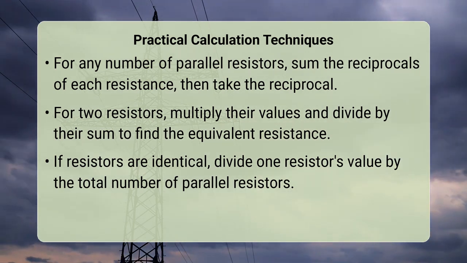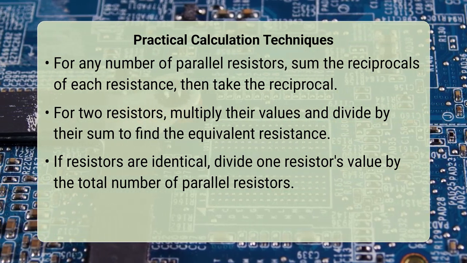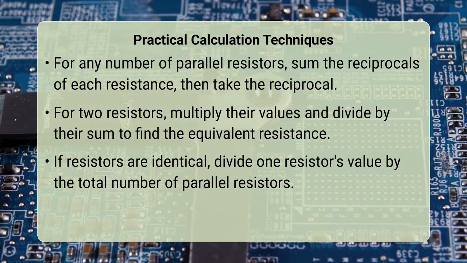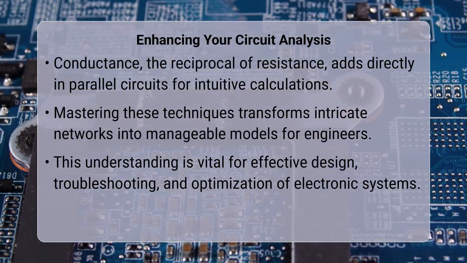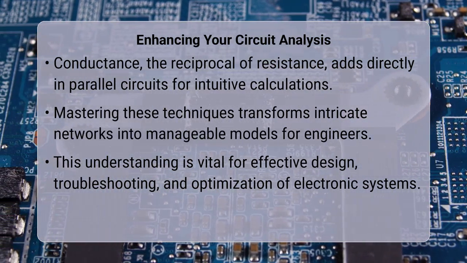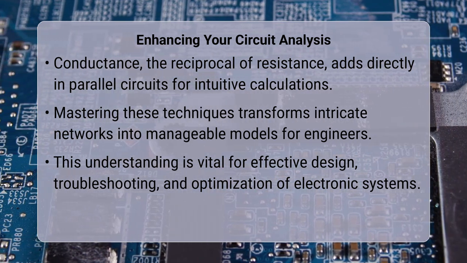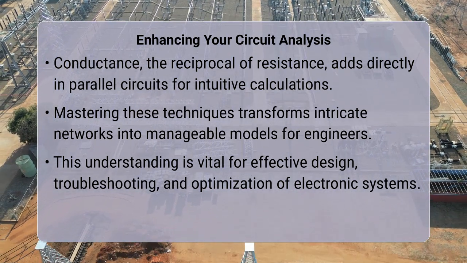A useful concept closely related to parallel resistance is conductance, which is the reciprocal of resistance, measured in Siemens. When resistors are in parallel, their conductances simply add up directly. This can often make calculations more intuitive, as you are summing values directly rather than dealing with reciprocals.